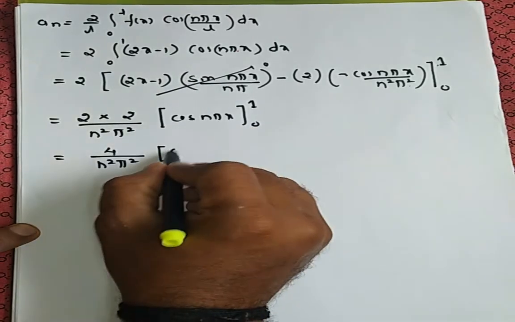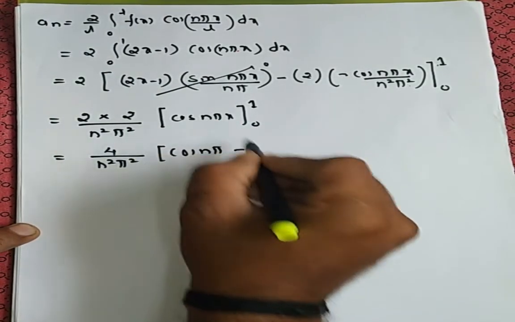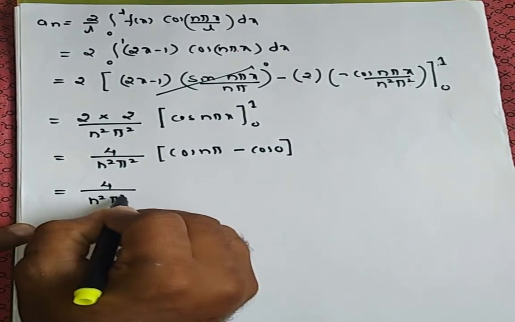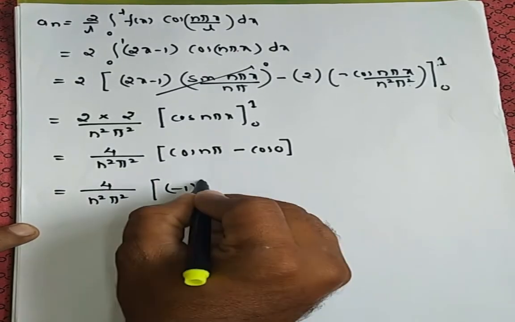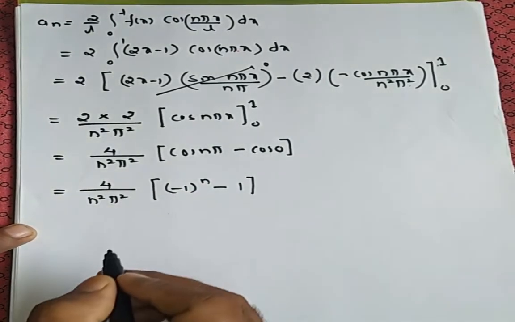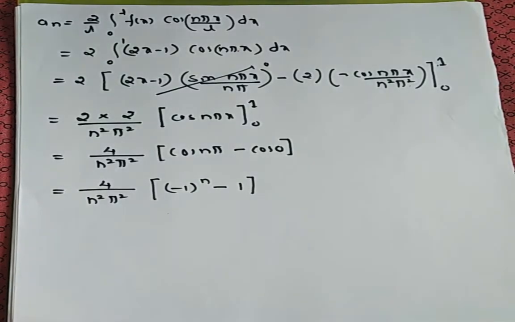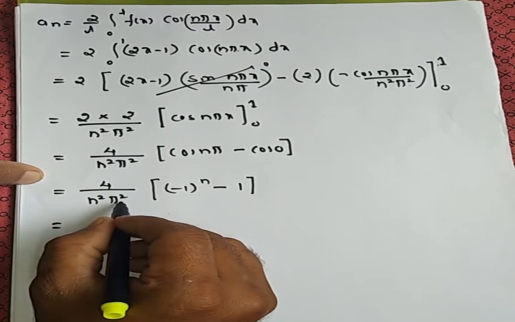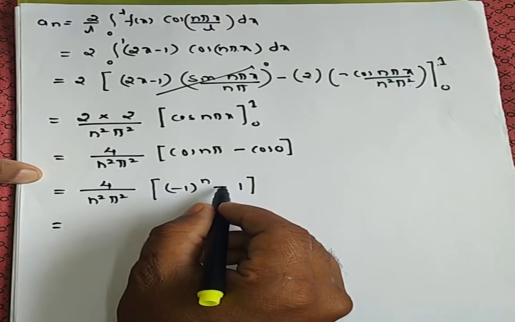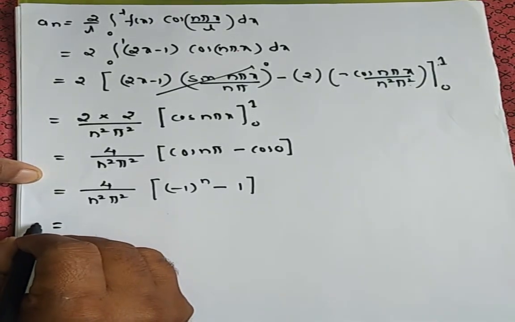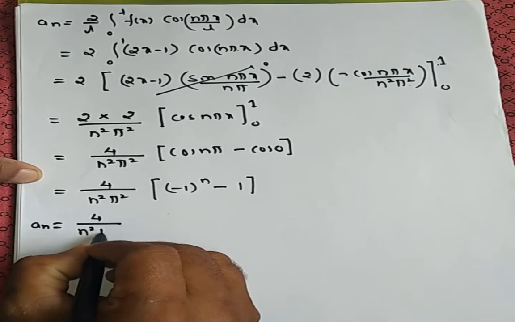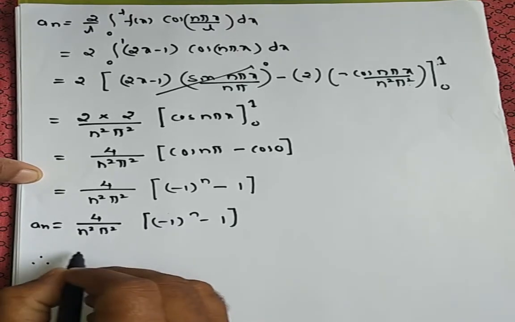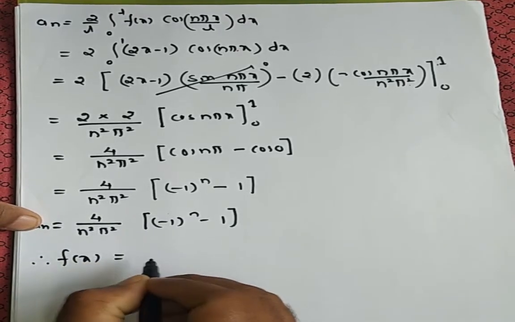If you apply 1, it becomes cos n pi, minus, if you apply 0, cos 0. Now 4 divided by n square pi square bracket, cos n pi is minus 1 raised to n, minus cos 0 is 1. So therefore finally you got like this, 4 divided by n square pi square into minus 1 raised to n minus 1. So this is what an is equal to: 4 divided by n square pi square, minus 1 raised to n minus 1. So therefore the required Fourier series is f of x is equal to a naught is 0.